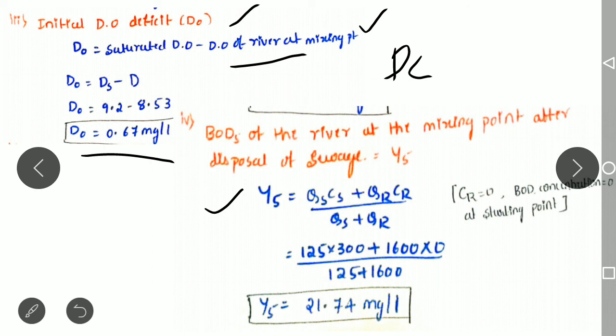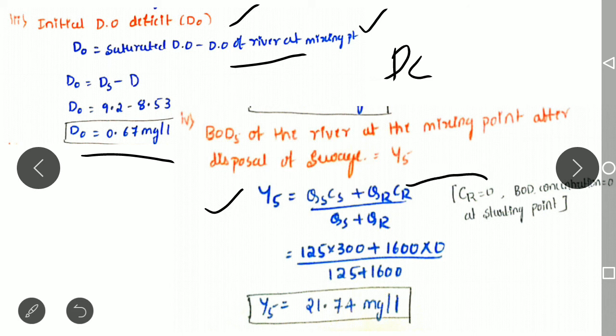So here, as we know, in the problem it has not been given what the BOD concentration of the river is after the 5 days. So let us consider that as 0. Therefore, CR is 0 here.